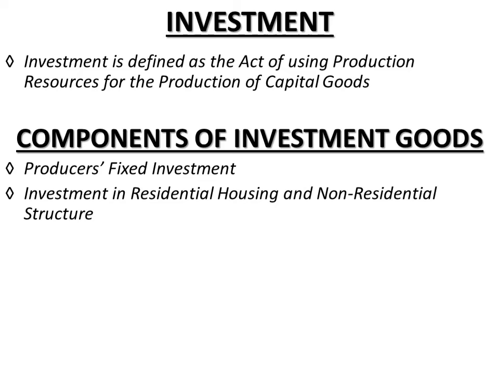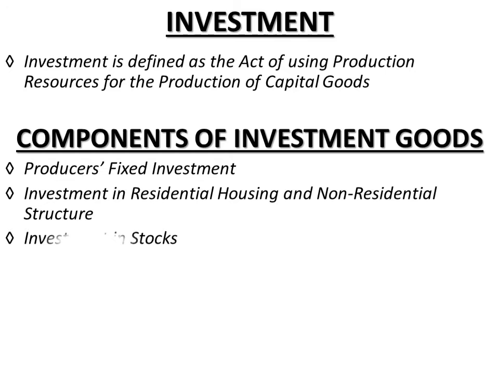For this reason, housing construction is taken as investment rather than as consumption. Investment in residential housing is different from other forms of investment in that houses are sold to households while other investment goods are sold to firms.